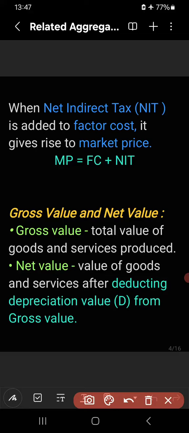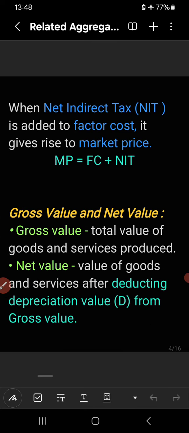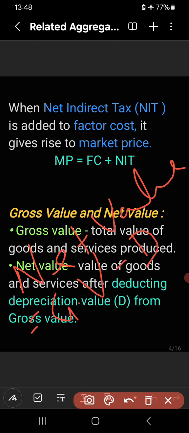So you see, in order to calculate net value from gross value, we have to deduct depreciation value. So net value is equal to gross value minus depreciation. If gross value is given and it is asked to find out net value, simply we have to deduct depreciation value from gross value in order to get net value.